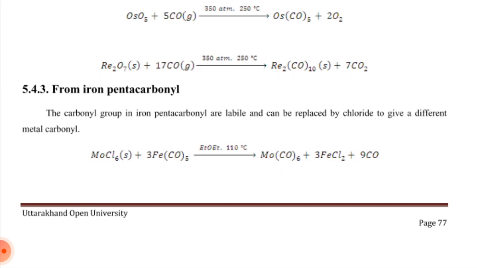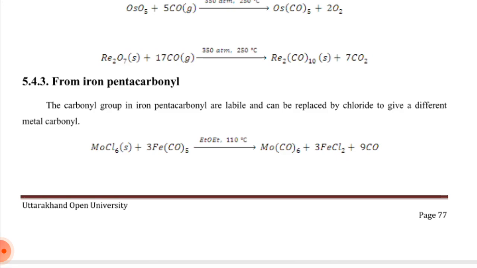We get osmium pentacarbonyl and oxygen. Re2O7 reacts with 17 carbon monoxide at 350 atmosphere and 250 degrees Celsius. We get Re2(CO)10 and 7 moles of carbon dioxide.